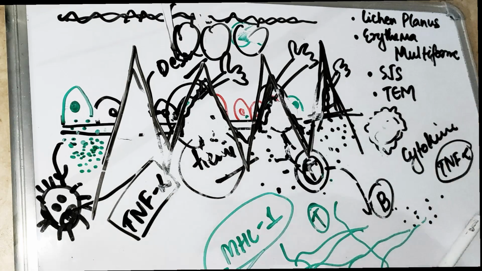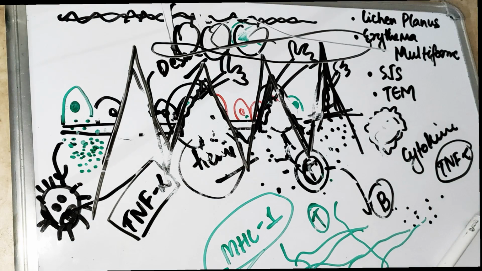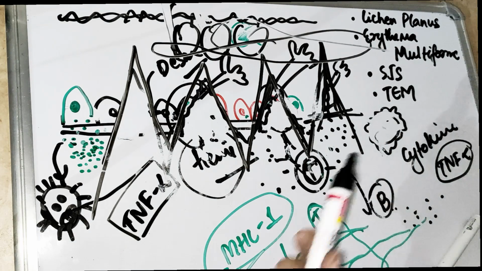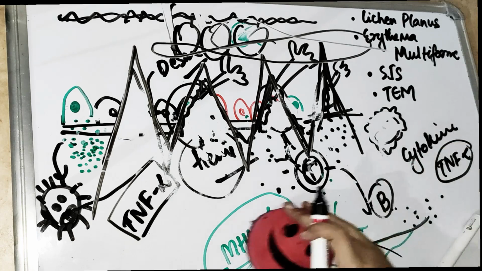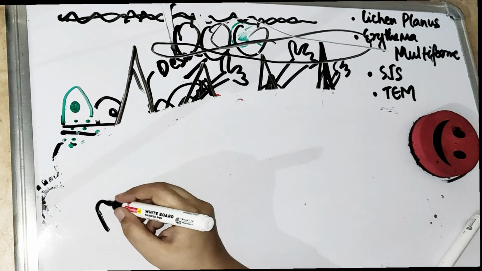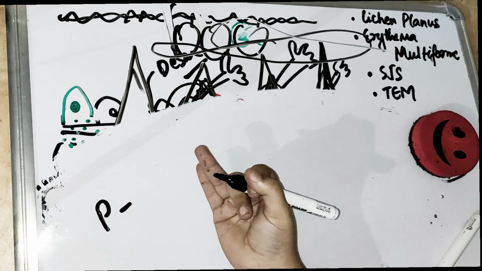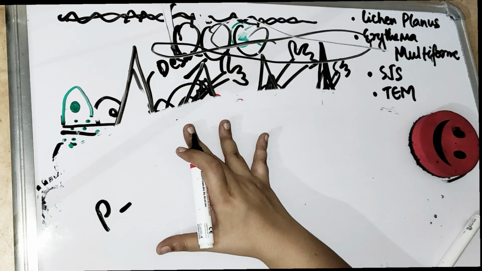So when the T cells come, they are fighting it. When you are using this sword, you can remember that lines are formed. These are the white lines which we call the Wickham striae. These Wickham striae are the white lines which appear in lichen planus. So what are the 6 P's? If you look on Wikipedia also, it says there are 6 P's. The 6 P's are planar, purple, polygonal, pruritic, papules and plaque. These are the 6P lesions of lichen planus.